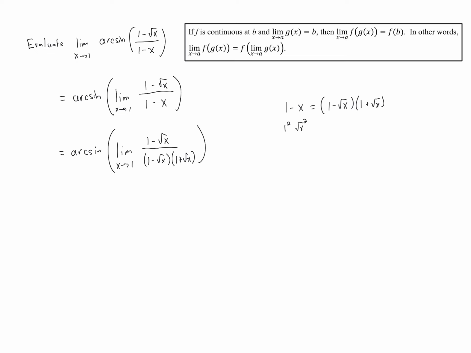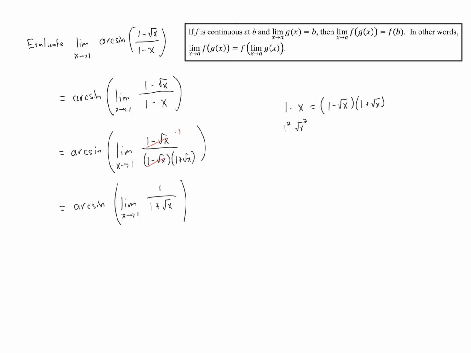Now we can cancel the 1 minus root x's, which leaves us with 1 in the numerator, because 1 minus root x is the same as 1 times 1 minus root x. And then we can write out that simplified version. We've got the limit as x approaches 1 of 1 over 1 plus root x.